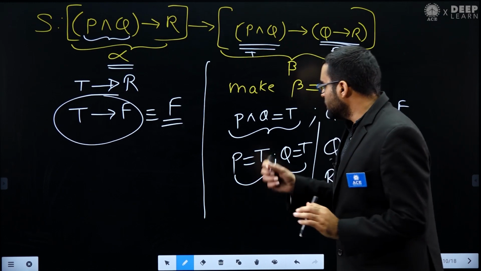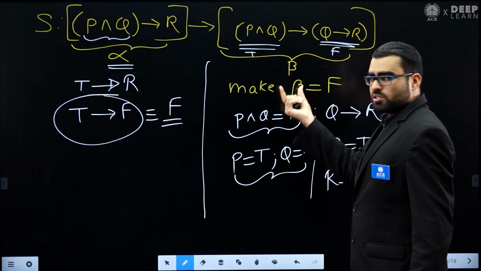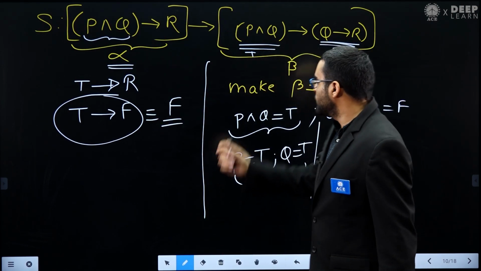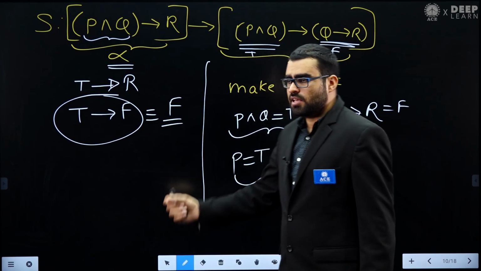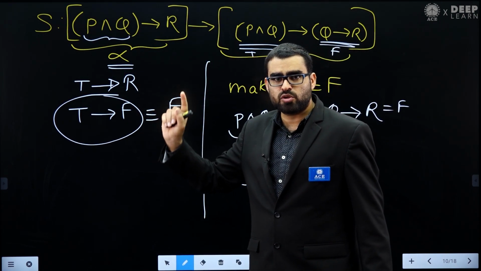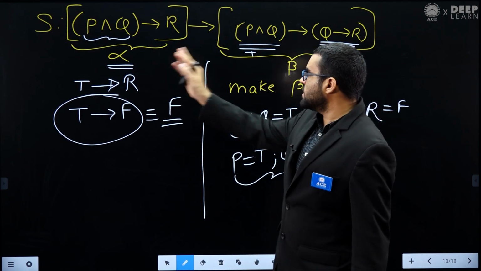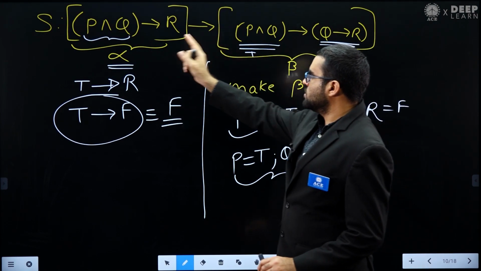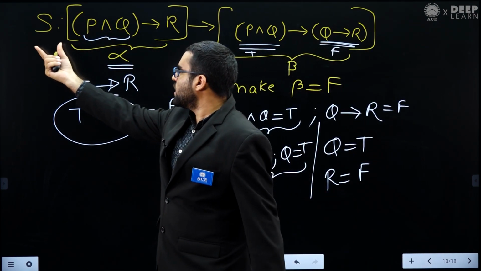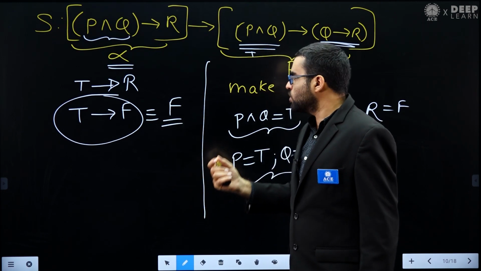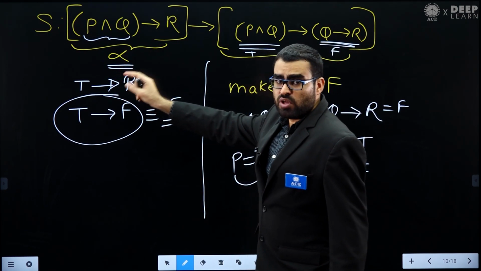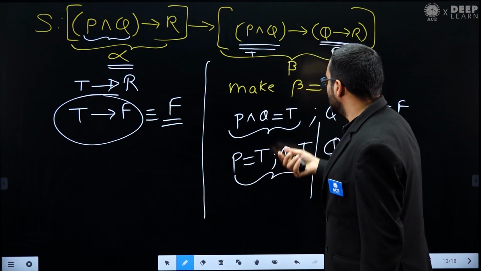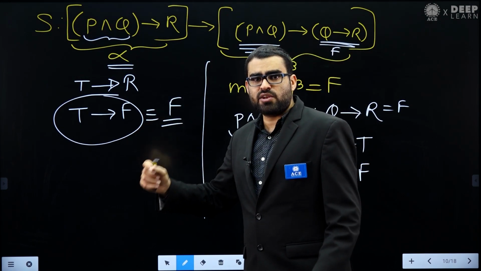What does it mean? If beta is false, then alpha will be false; alpha cannot be true. It means that this implication statement can never become false, because to make this formula S false, there is only one way: I have to make alpha true and beta false. But this possibility is not there. We have proven that if beta is false, then alpha cannot be true.